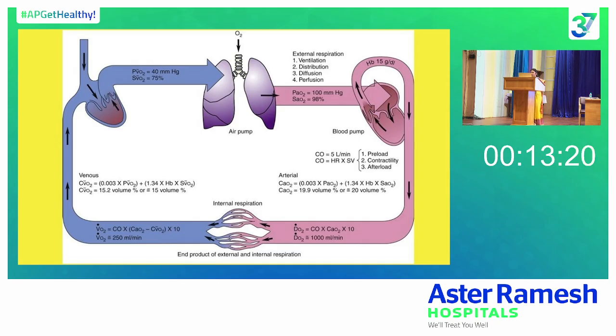So we know that oxygen delivery is around 1000 ml per minute, whereas our consumption at the arterial level is only 250 ml. So the DO2 by VO2 ratio is around 5:1.